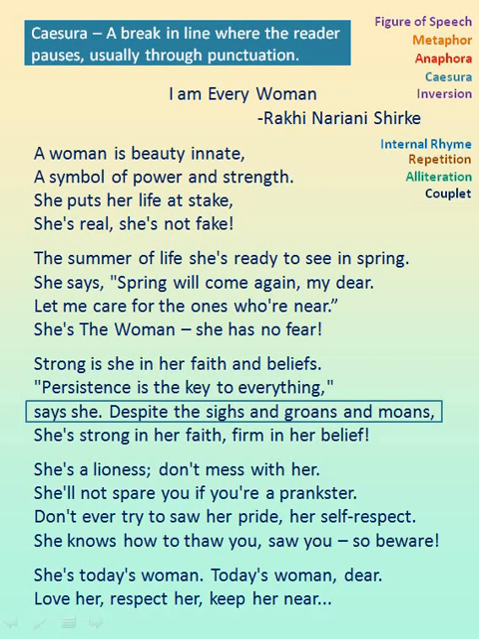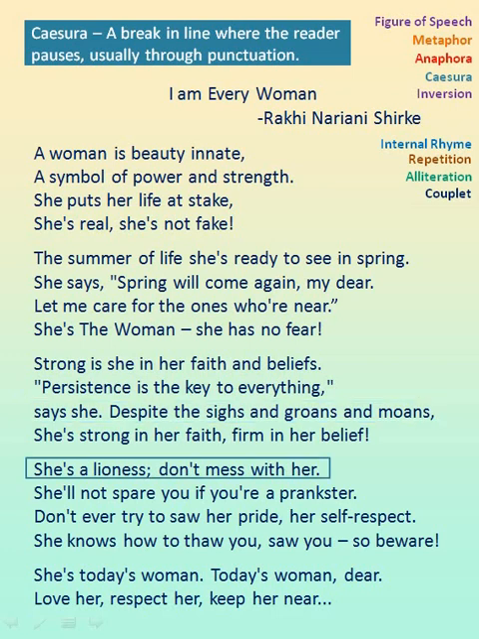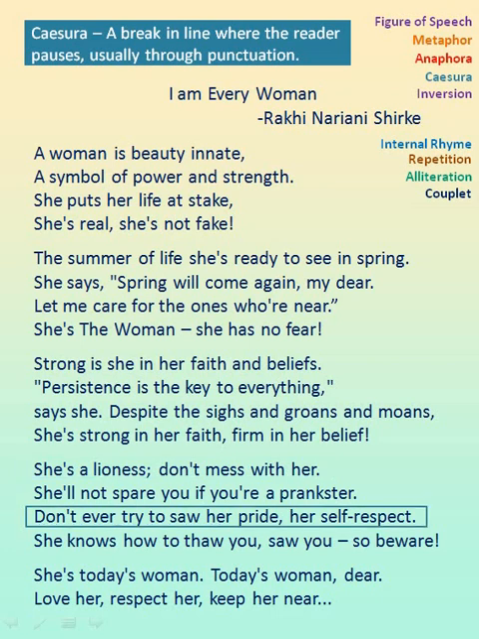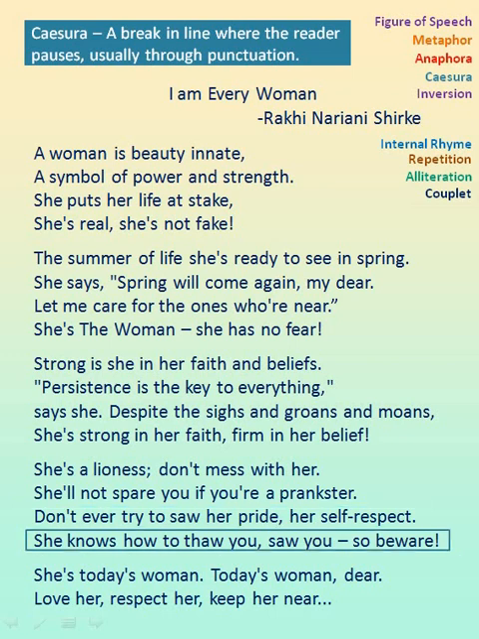She is a lioness, don't mess with her. Here in between you can see a semicolon after lioness, so it is caesura. Don't ever try to sow her pride, comma, her self-respect, a break in the line in between, so it is caesura. She knows how to thaw you, comma, saw you, so beware.